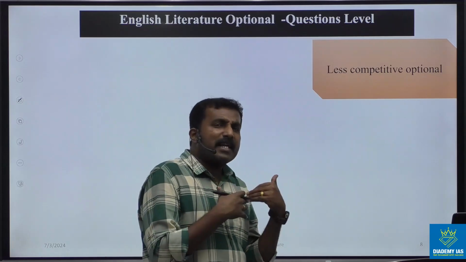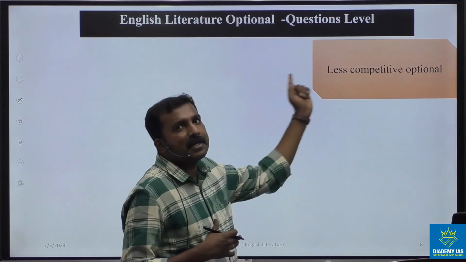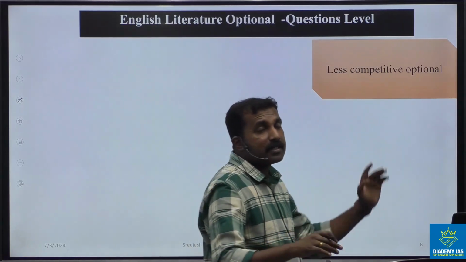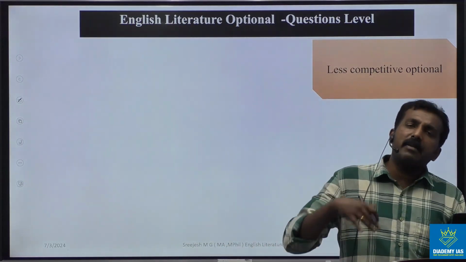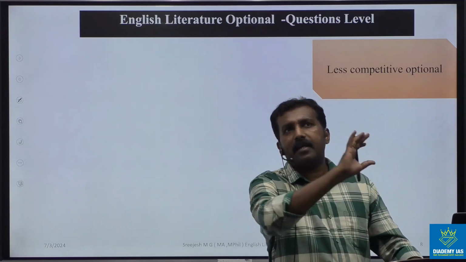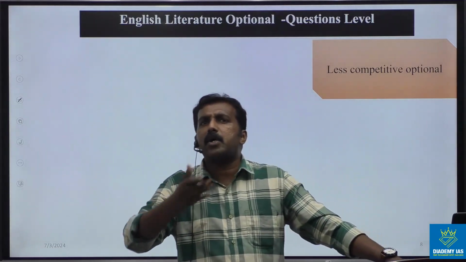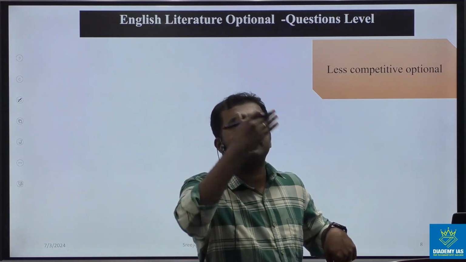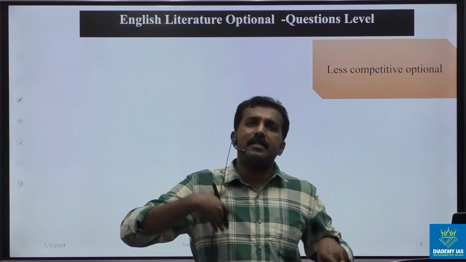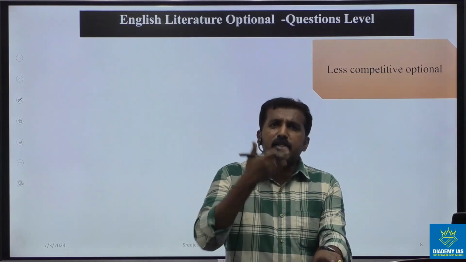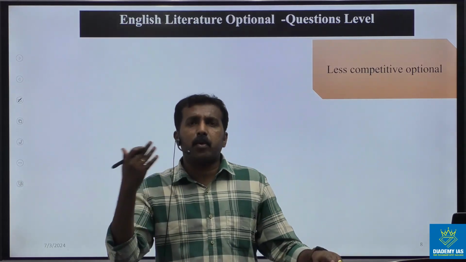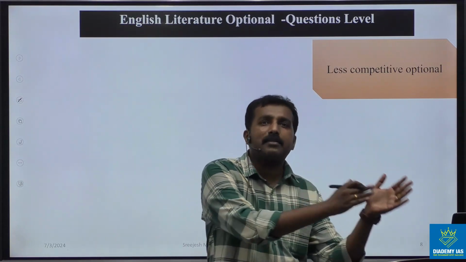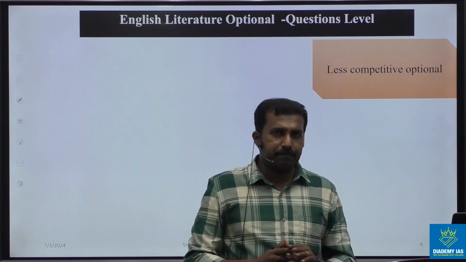But the one and only exception is literary terms, literary movements. In literary movements, you can read and understand the background of English literature, English language, how it worked in England at that time, how it originated, and then the list of important writers during that time and all. So that is a good strategy for literary movements.